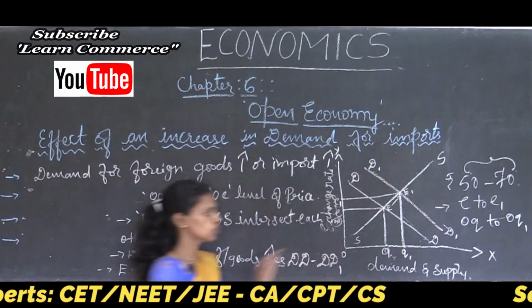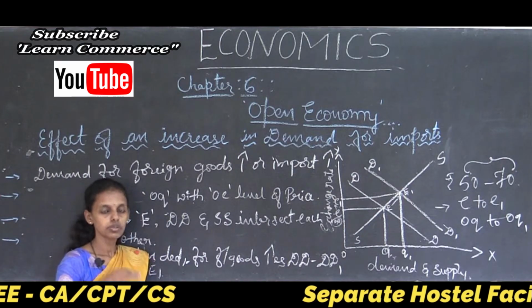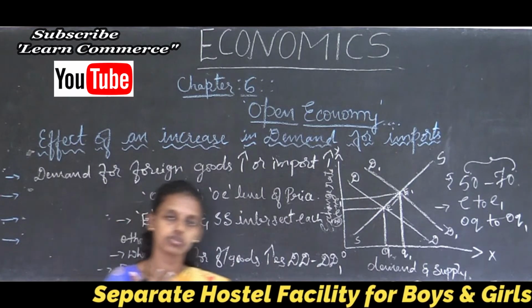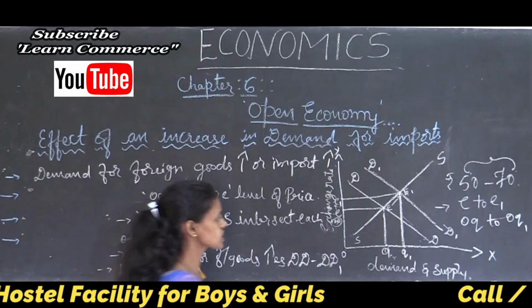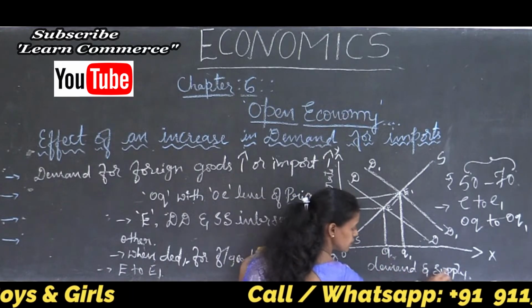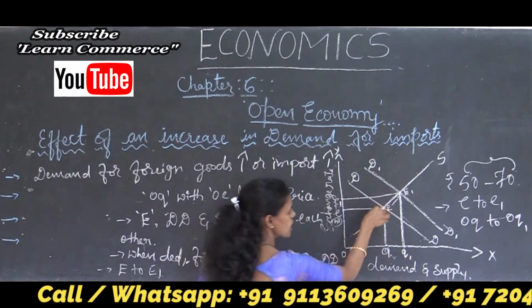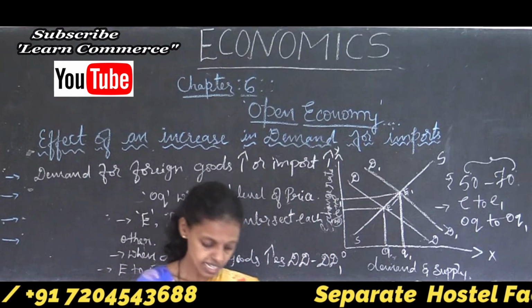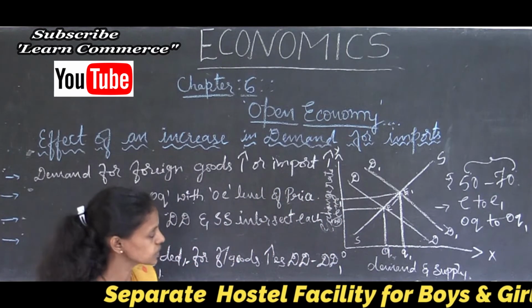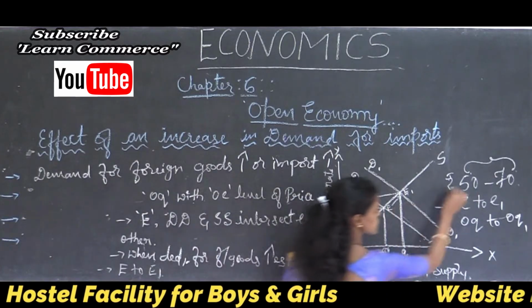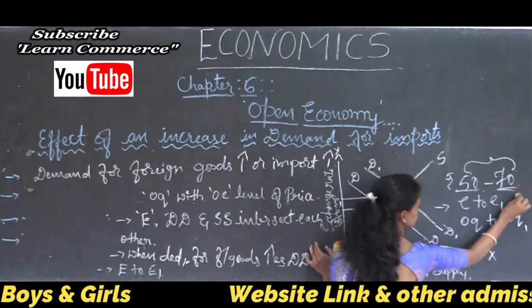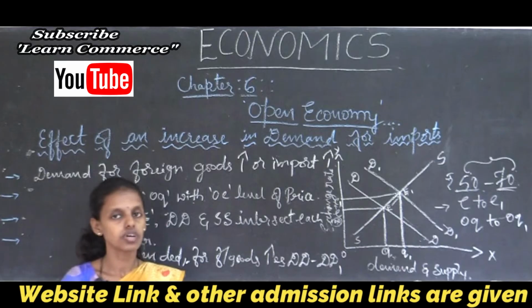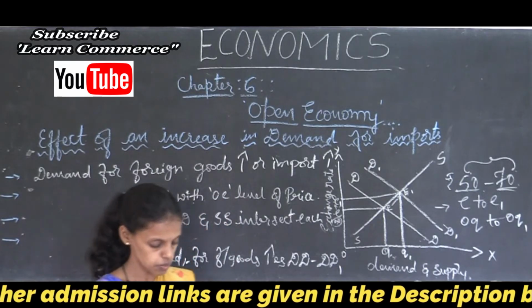The change in the demand for foreign goods leads to a change in the supply of foreign goods, and also leads to a change in the exchange rate. So the initial exchange rate is E, that is 50 rupees, and the later exchange rate E1 is 70 rupees.